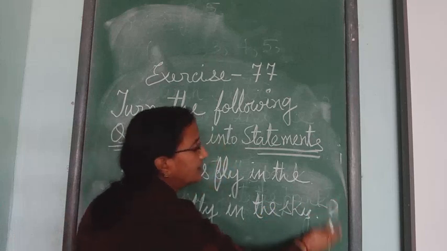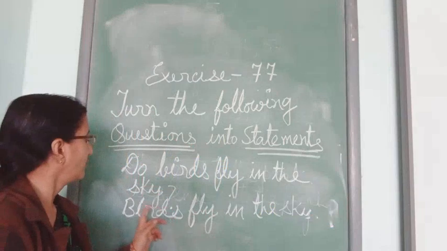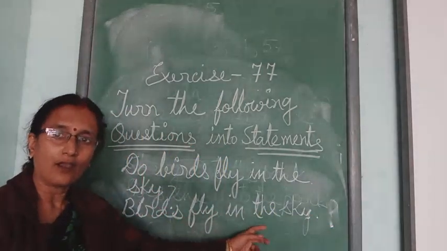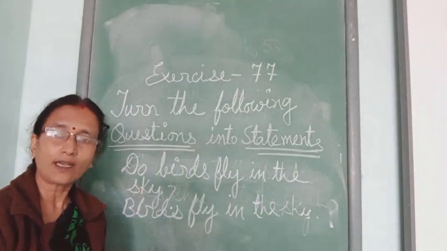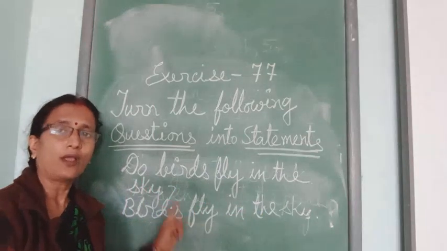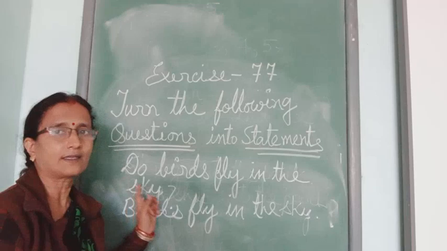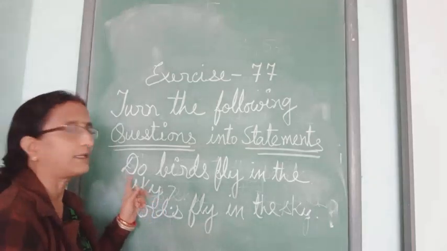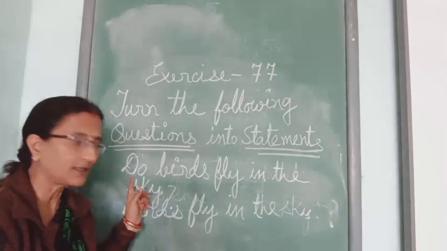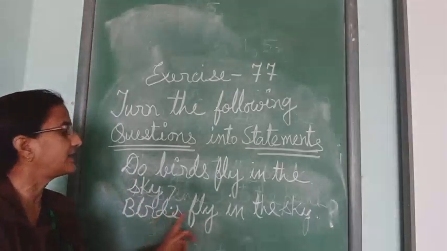See children, it will be easy for you. The only thing you have to remember is to find out what tense the sentence is. If you see do and does, you will understand it is present tense. So you are writing birds fly.